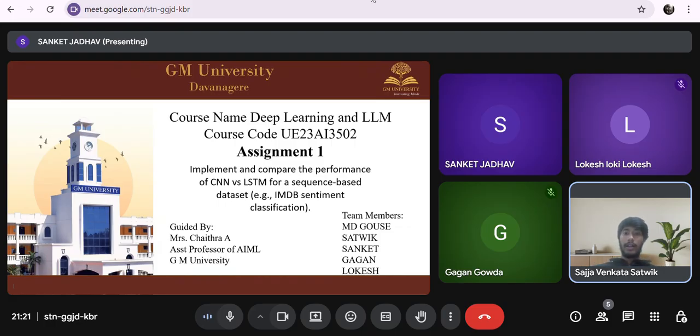So today we are doing a deep learning assignment on implementing and comparing the performance of CNN versus LSTM for sequence-based dataset. We are guided by Chaitra ma'am, and our team members are Gauss, Sanket, Gagan, and Lokesh.